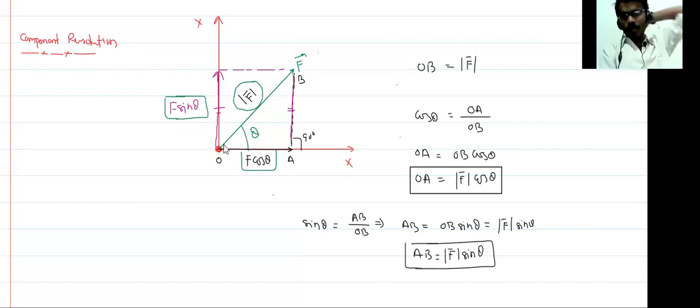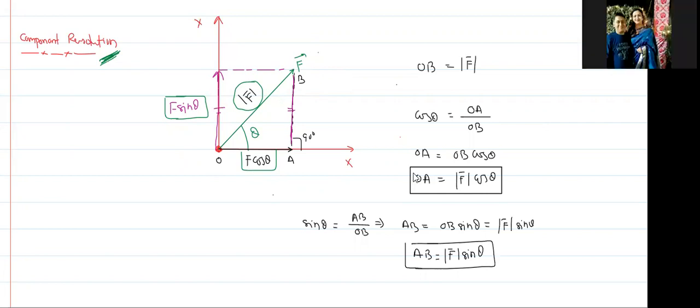So any vector which makes an angle theta with any line has a component F cos theta along the line, and perpendicular to this line there is F sine theta. This is called component resolution. I break this vector into two parts, one along this line, another along this line. This is F cos theta, this is F sine theta. This is called component resolution.